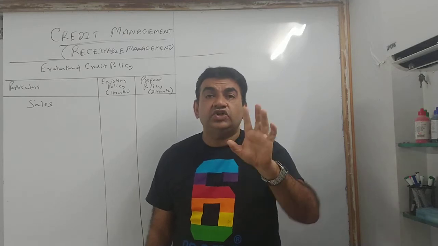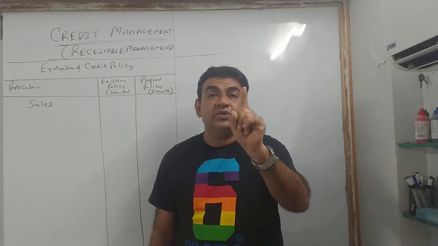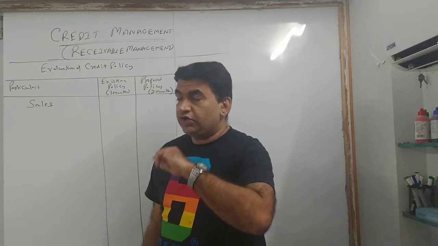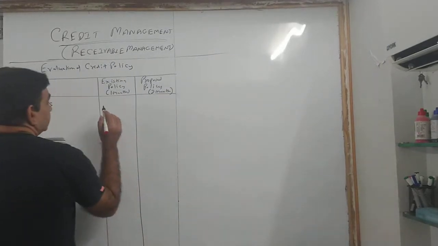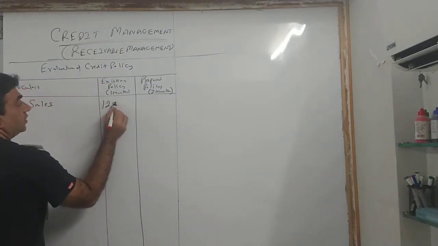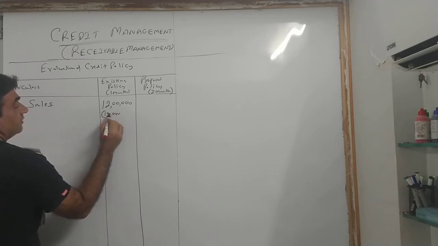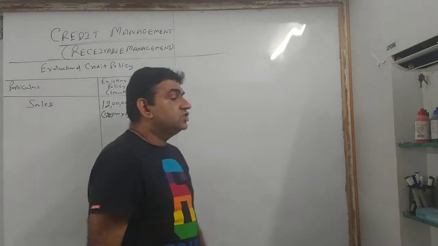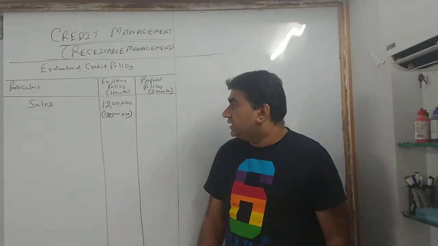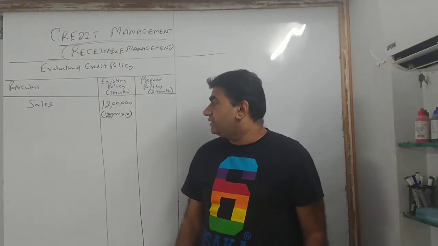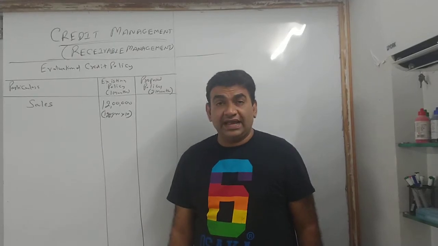I am selling a total of 1,20,000 units. So what do you do? Show the presentation: sales 12 lakhs. How did the 12 lakh come? 1,20,000 multiplied by 10, so I get 12 lakhs.